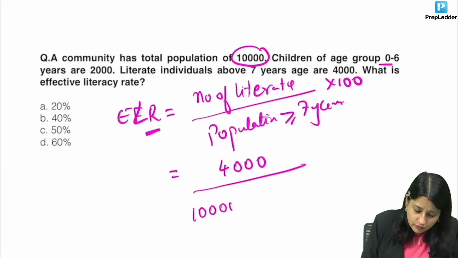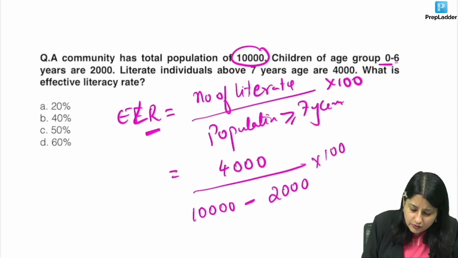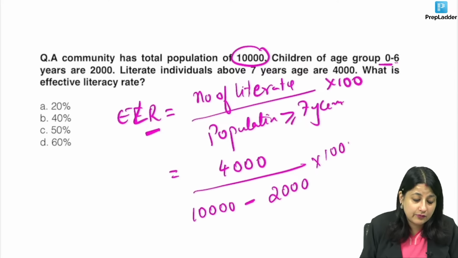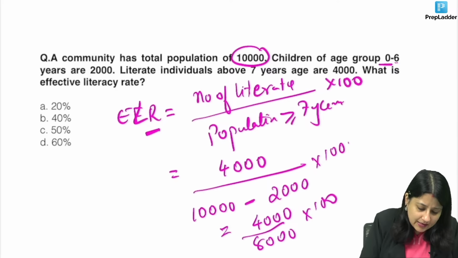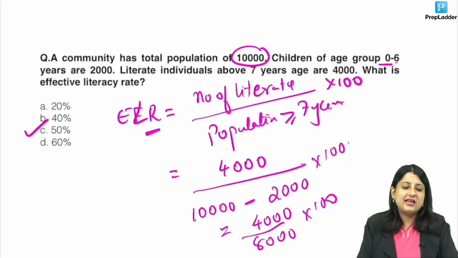From this total, you will have to subtract 0 to 6 years, which is 2,000. Don't multiply it with 1,000 because although I say it a rate, literacy rate is always given in percentage. So multiplier is 100. So this is 4,000 upon 8,000 into 100. So very well your answer comes out to be 50%.